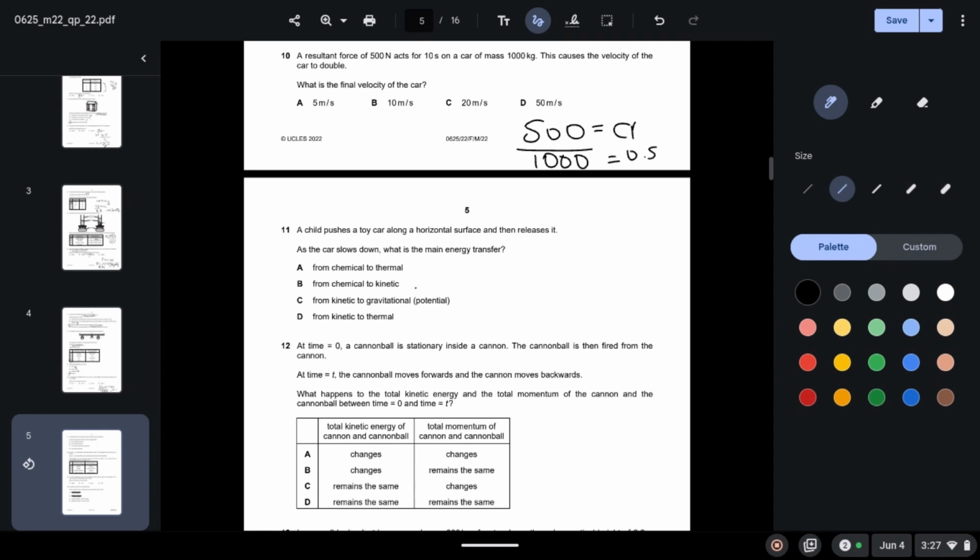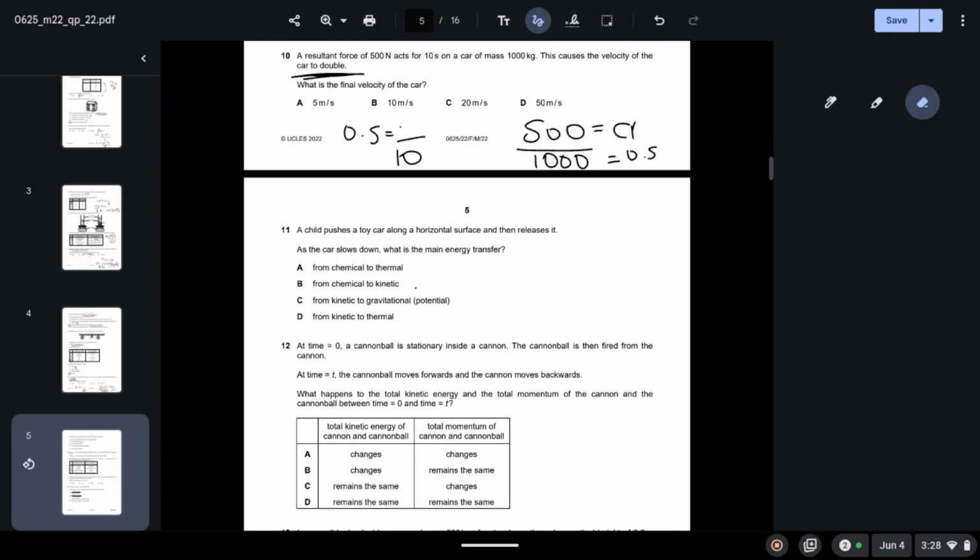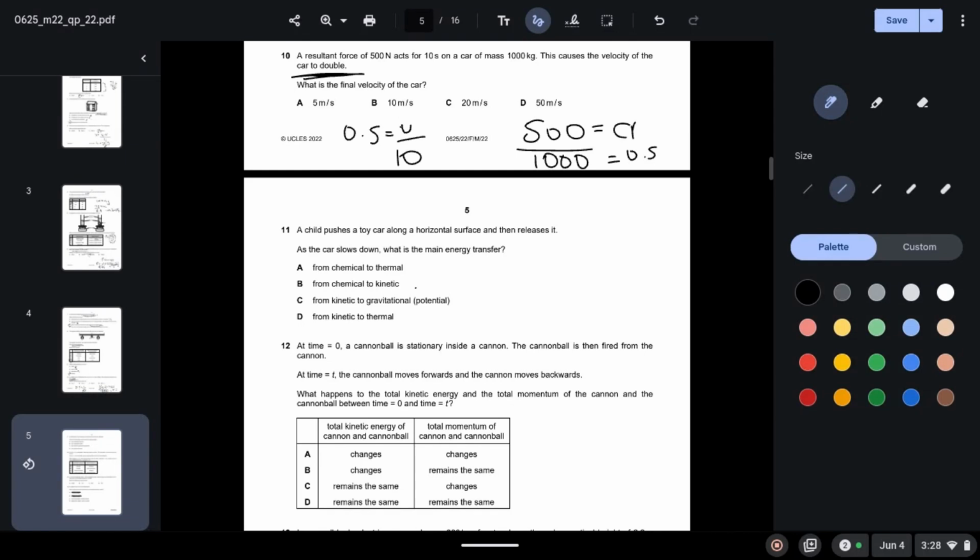So using that 0.5, since the final velocity is double as they've told us, we can take this as V over 10. So this will be the initial velocity. So you can call this U. So we will get U as 5 meters per second. But they have told us that the velocity of the car doubles. So the final velocity will come out to be 10, which is B.